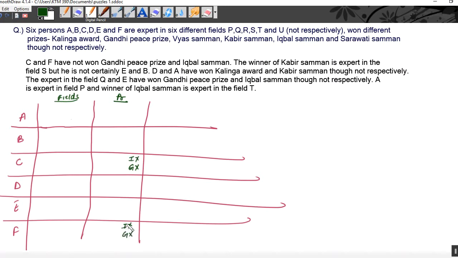Okay, write in short form, it will save your time. Do not go on writing Gandhi, Gandhi. It will take a lot of time. Now, C and F have not won Gandhi Peace Prize and Iqbal Samman.